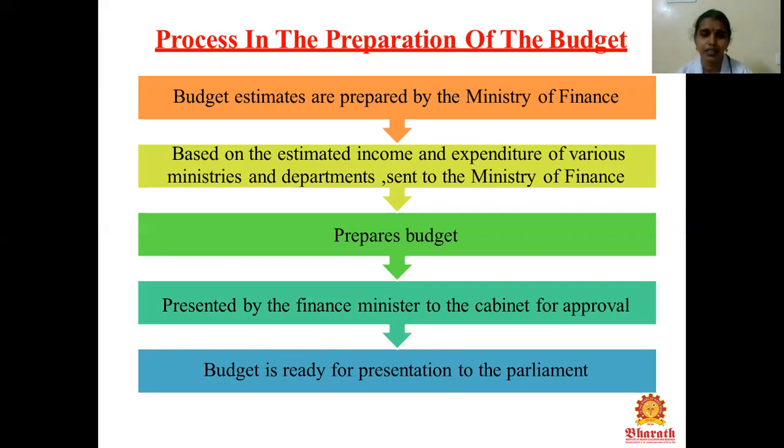Then they will prepare the budget. Then it is presented to the finance minister for approval. Next, the budget is ready for presentation in the parliament. These are the processes involved in the preparation of the budget.